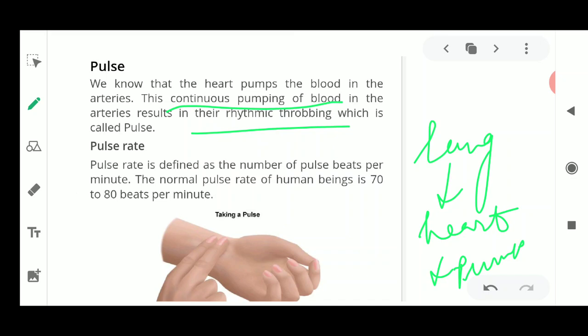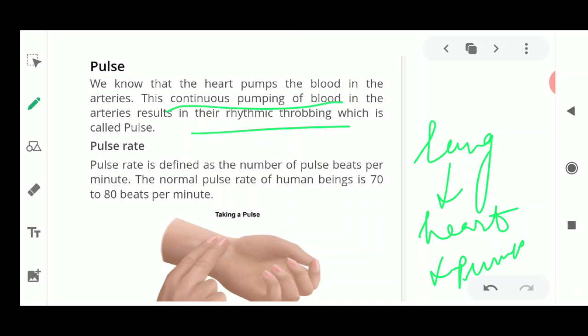You could feel that rhythm, and you could even count. And I feel that you all should count your pulse rate, and you could write down in the activity which is given in your NCERT book. You need to take out the pulse rate of your classmates, and you all know that you people are not going to the classes nowadays.